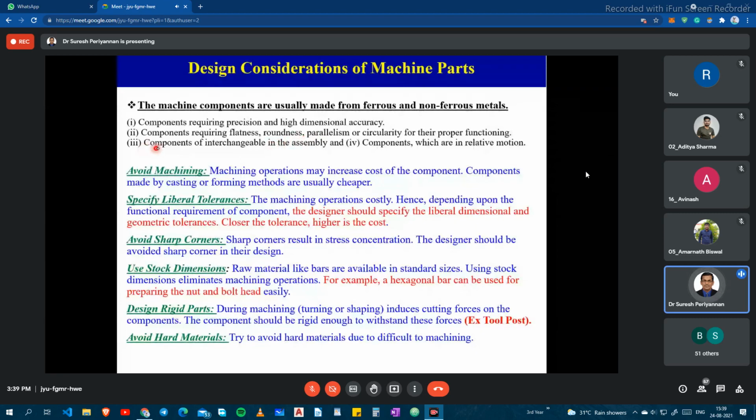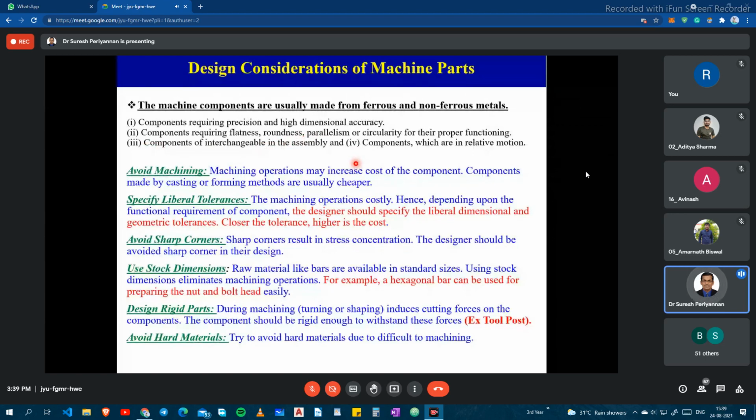And the third step, we should consider that components should be interchangeable in their assembly easily, right? And the fourth step, the components which are relative in motion. Each component is connected to one another, and some components are in motion with respect to another component. These are the things we should consider while preparing the component.